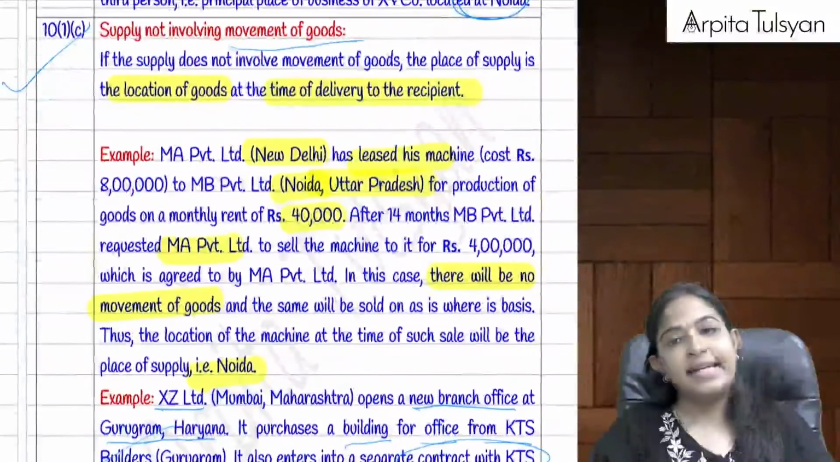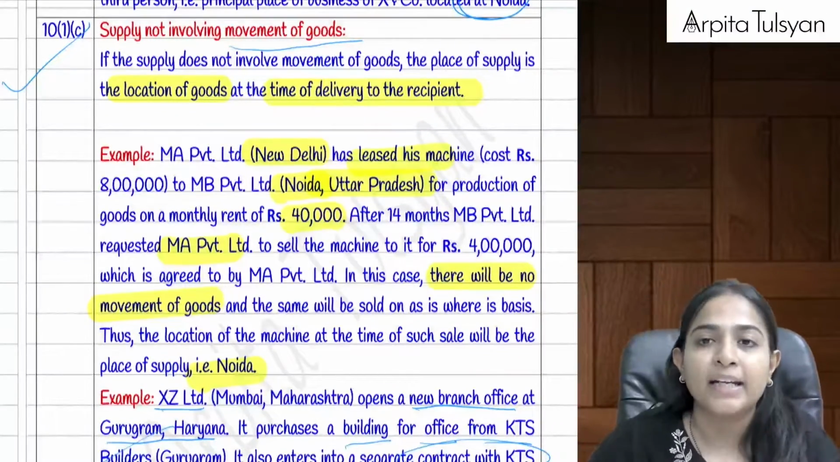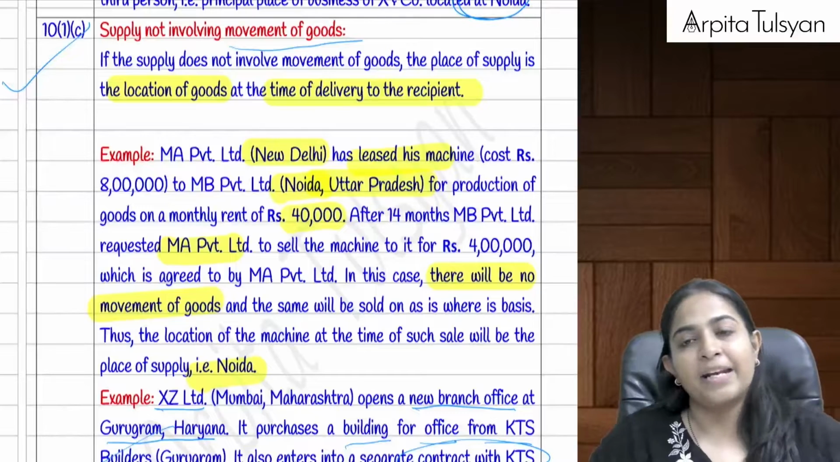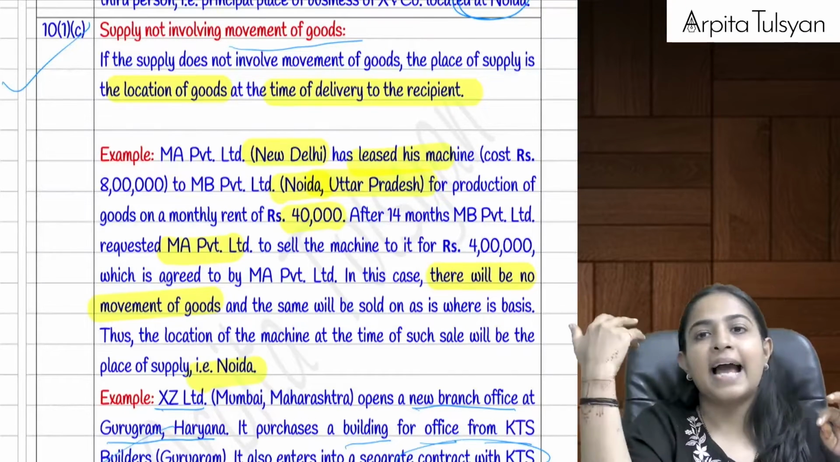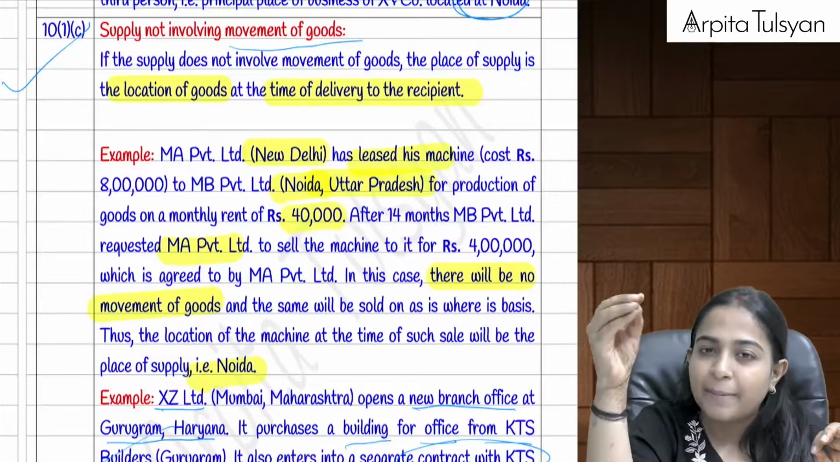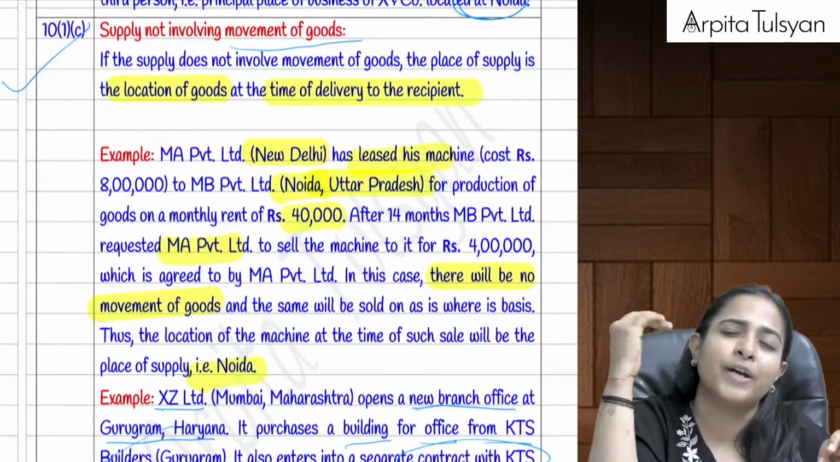Can you see section number 10.1c in your books, everyone? Yes, 10.1c talks about supply not involving movement of goods. Okay, we have been taking an example of this. Let's say I had leased you some goods, and the goods are kept in your premises. Then I'm selling you the goods. You can keep the goods.